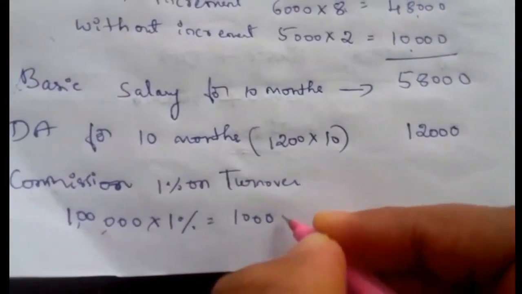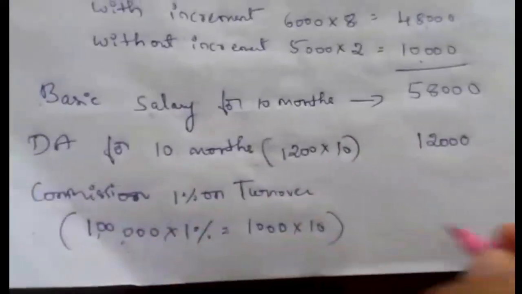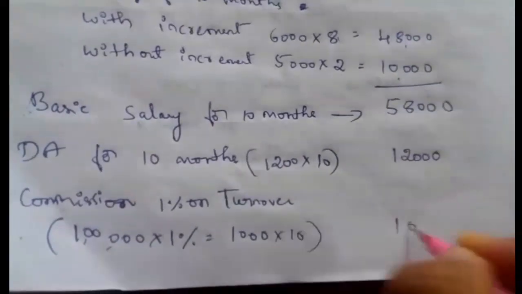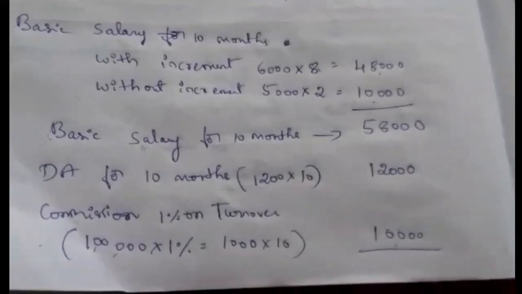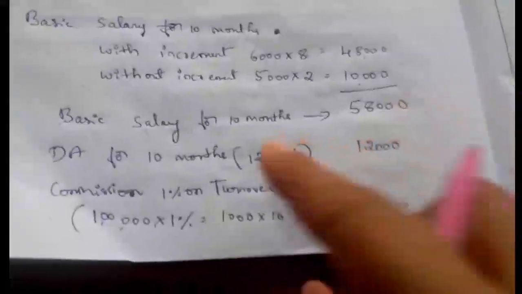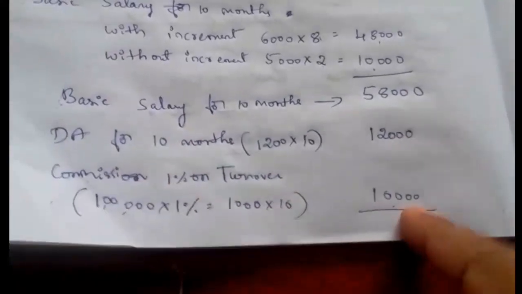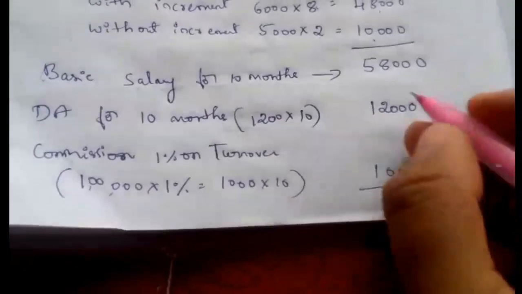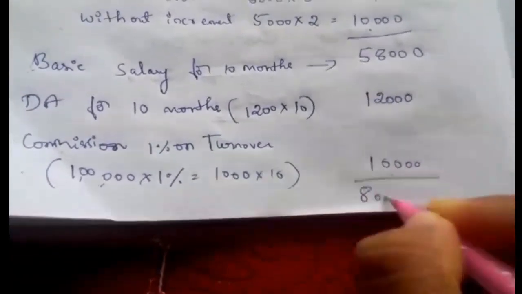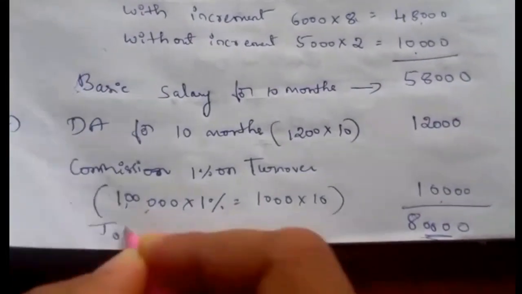For 10 months, 1,000 into 10 is 10,000. So the total salary for 10 months is basic 58,000 plus DA 12,000 plus commission 10,000, equal to 80,000.